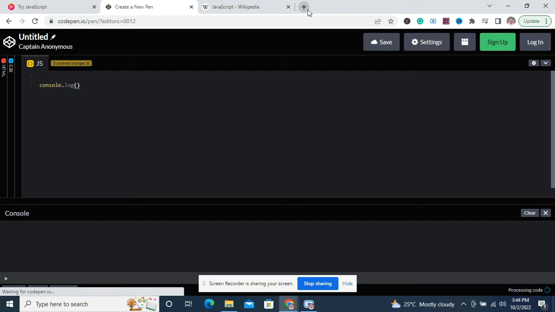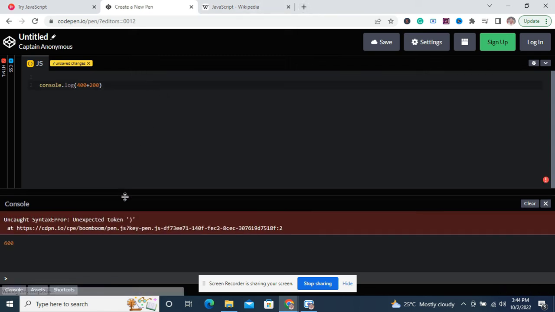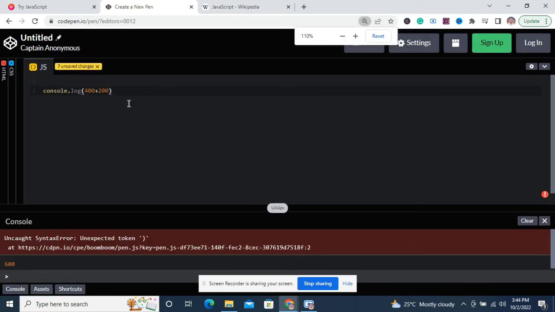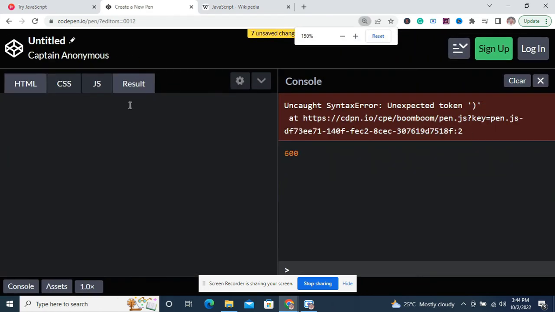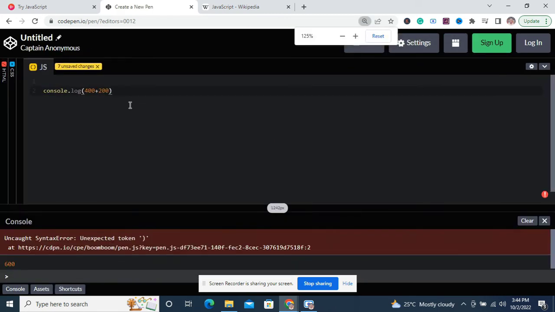Let's just do console.log like so. We can do 400 plus 200 straight away. You get the output down here on this terminal.